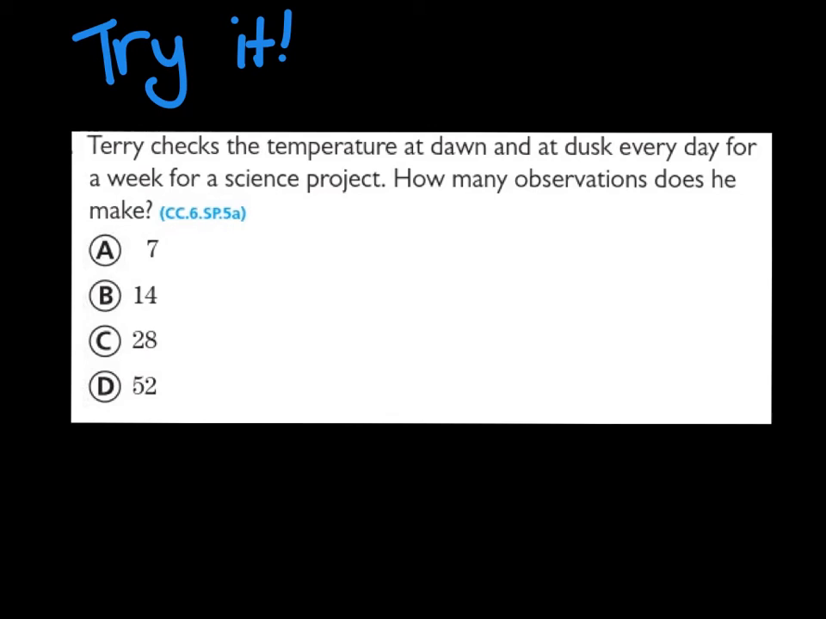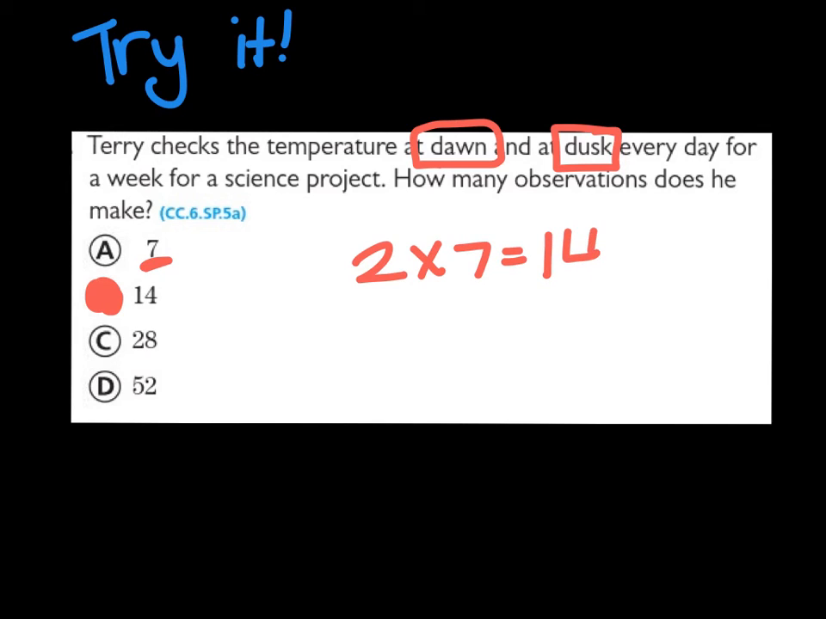Okay. The answer here is 14. Now, if you're like me and my husband, who both said 7, the reason it's not 7 is because he's checking it at dawn and dusk. So that's 2 times per day, and there's 7 days in a week, equaling 14 observations.